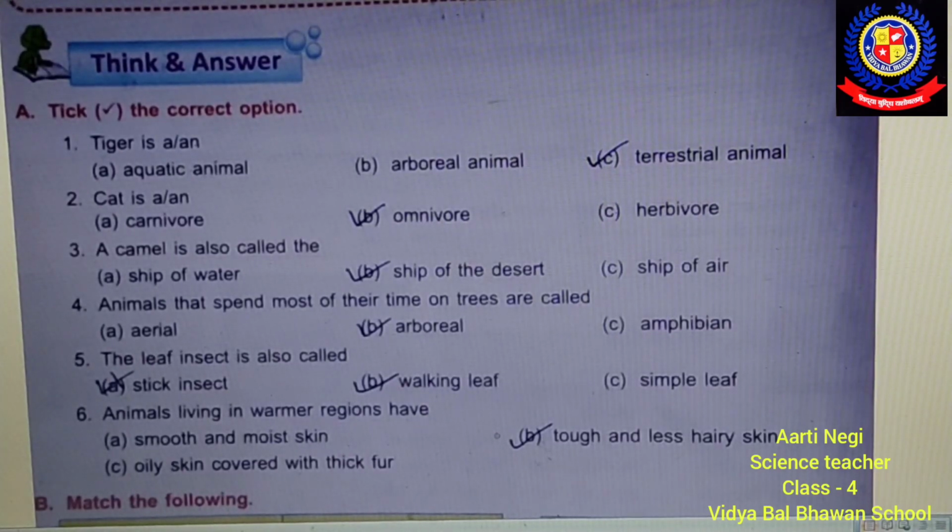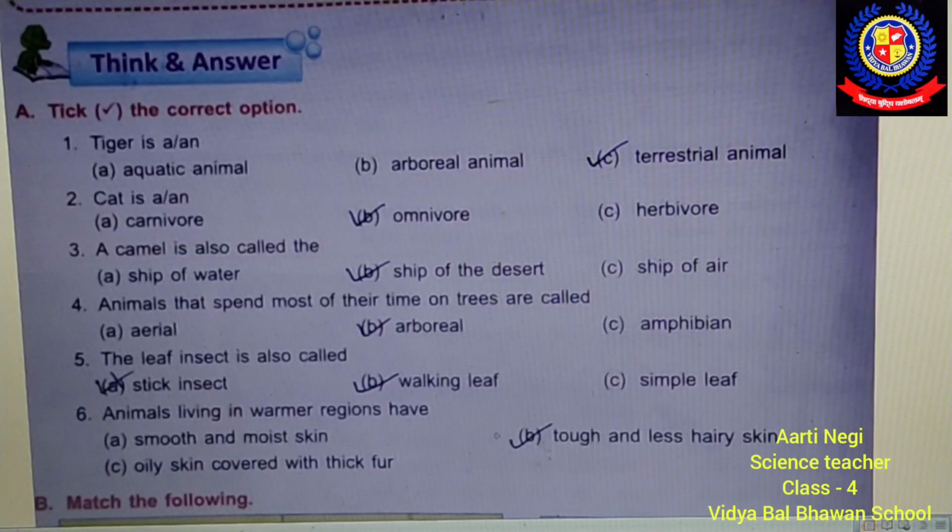The leaf insect is also called stick insect, walking leaf, or simple leaf? The answer is option B, walking leaf, not answer A, because it looks like a leaf that is walking, that's why it is called walking leaf.